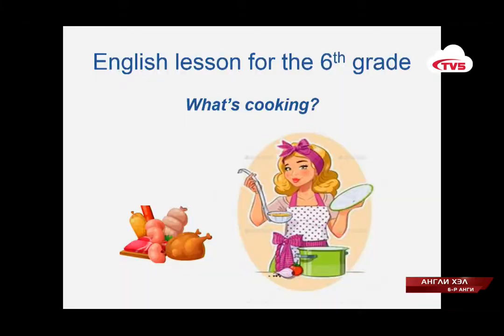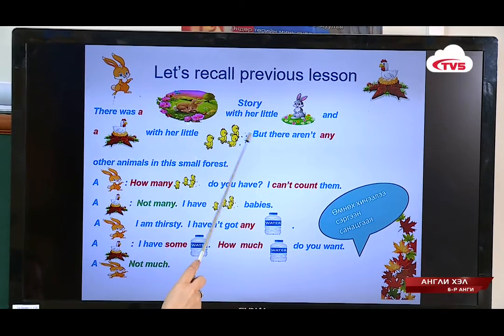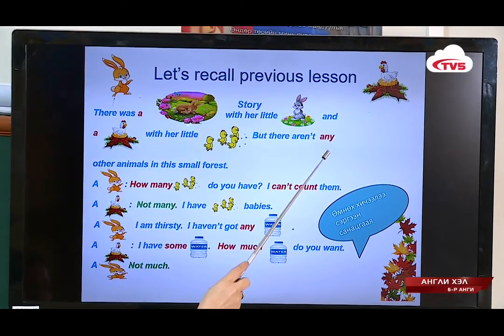Okay, let's see, there is a small story about a rabbit and a hen. There is a rabbit with her little baby and a hen with her little babies. But there aren't any other animals in this small forest. Okay, the dialogue between the hen and the rabbit.